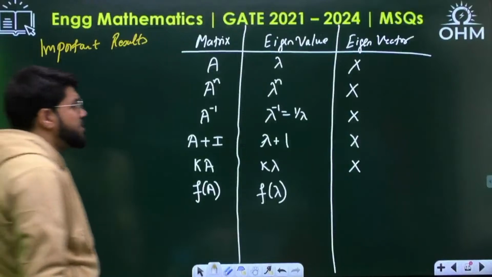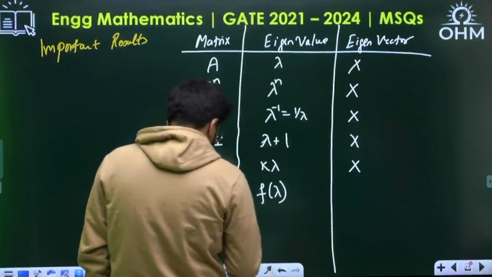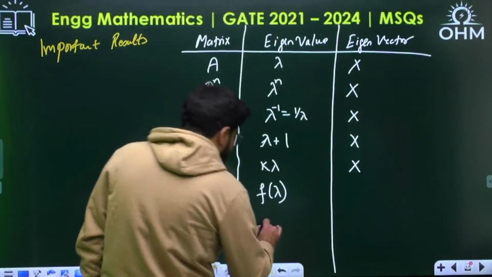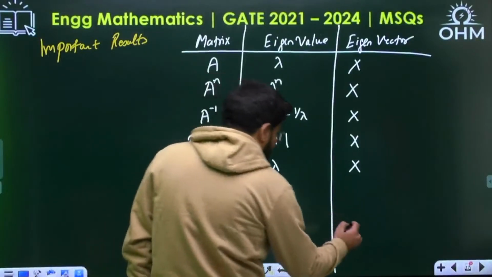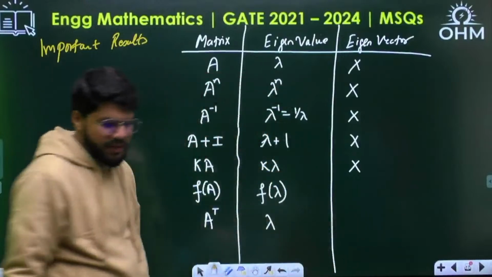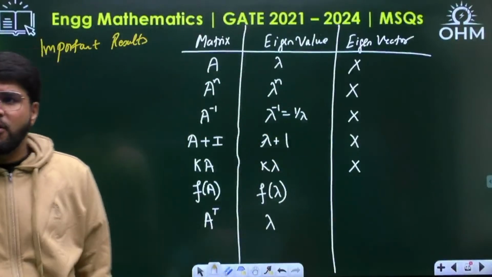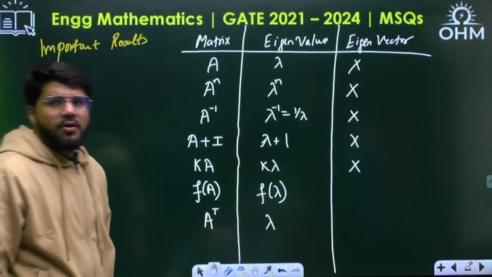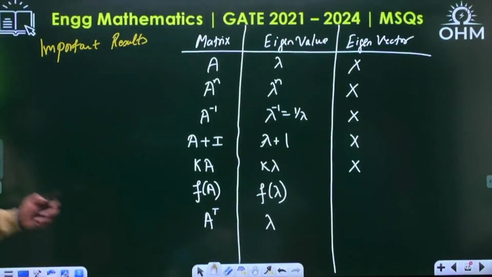That is an important result. Some more cases: if I say A transpose, it will have the same eigenvalue lambda, but eigenvector cannot be commented on as a property. These are some of the results that must be known to you.